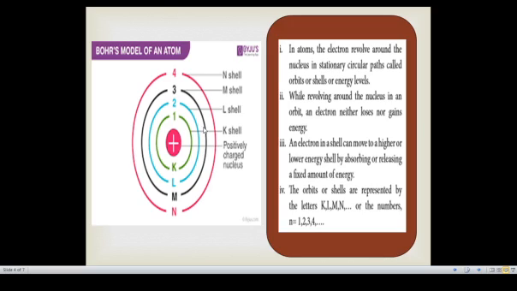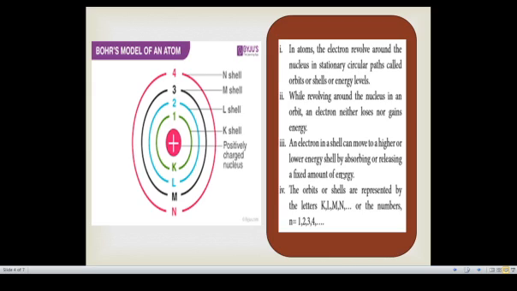That is the third postulate given by Bohr. An electron in a shell can move to a higher or lower energy shell by absorbing or releasing a fixed amount of energy. This is the main reason for colored substances.